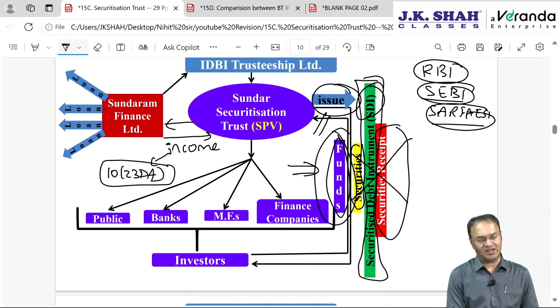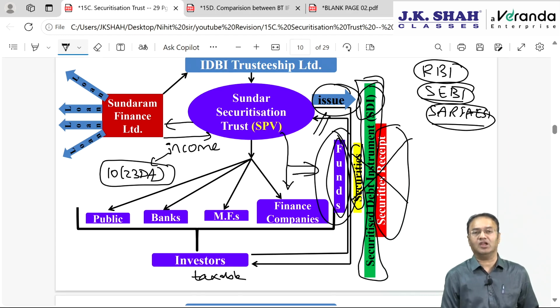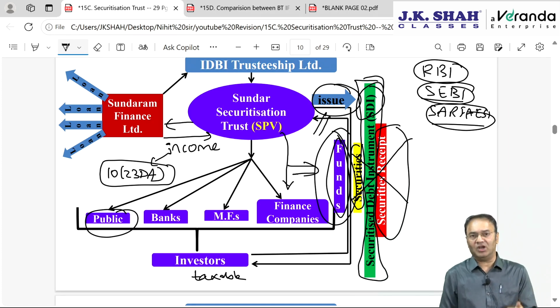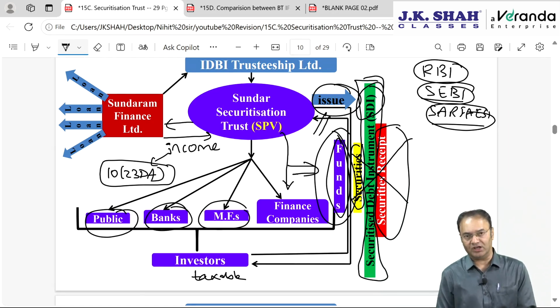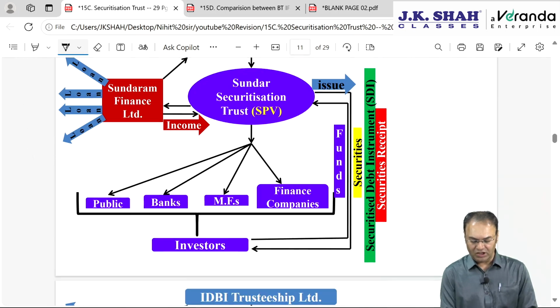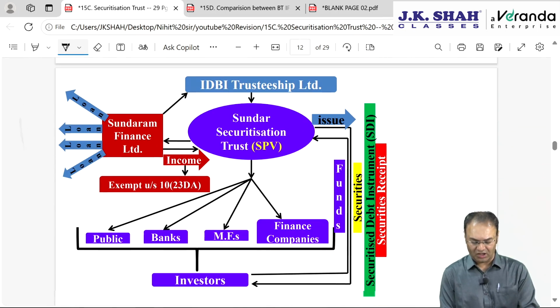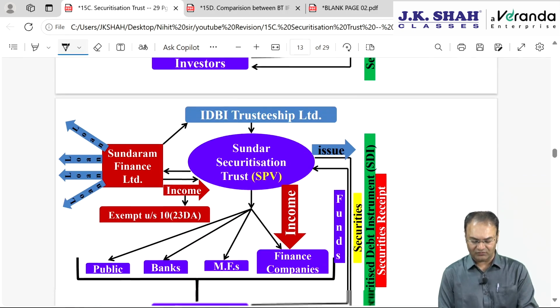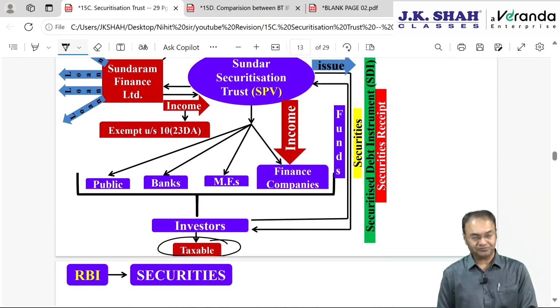For themselves, the income is exempt, but when that income is passed on to people like you and me, to investors, it will be taxed. Investors will be taxable as per the regular rate applicable to them. If it is the general public, an individual, then slab rate; company, then 30%, 25%, 22% rate; bank, then normal rate, etc. Mutual fund, then income could be exempt. Income earned by Sundar Securitization Trust will be entirely exempt for them, but when that income is passed on to investors, for the investor it will be taxable.